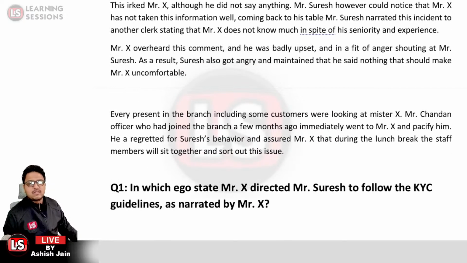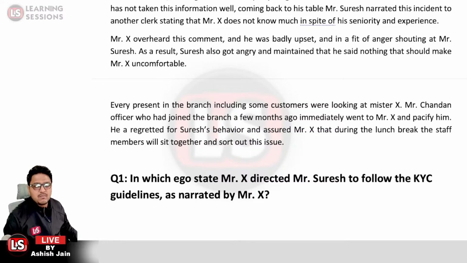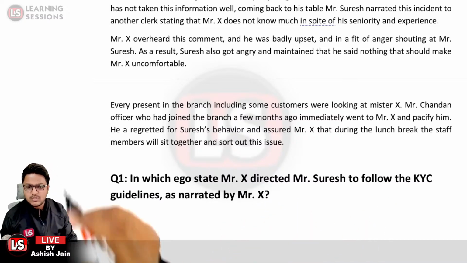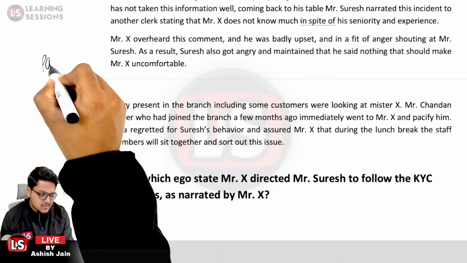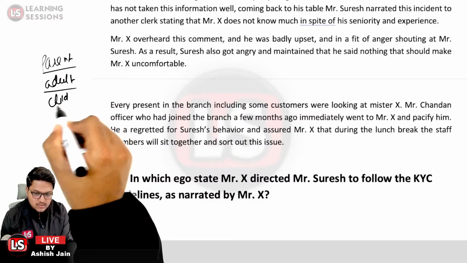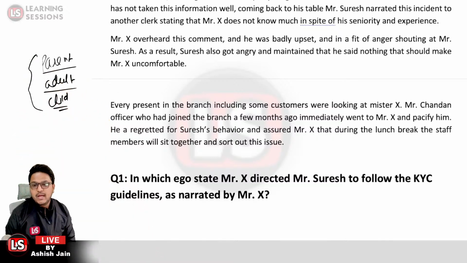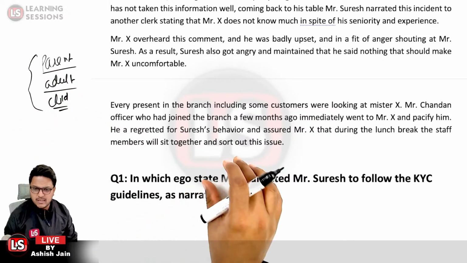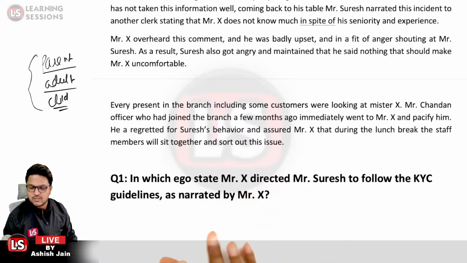Question 1 says, in which ego state did Mr. X direct Mr. Suresh to follow the KYC guidelines as narrated by Mr. X? So what will be the answer? I just told you that we have three ego states: the parent ego state, the adult ego state, and the child ego state. Which ego state is it related with? It is related to the critical parent or nurturing parent. It is related to the parent ego state, first of all.